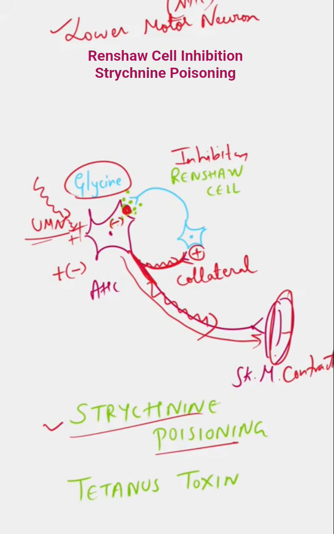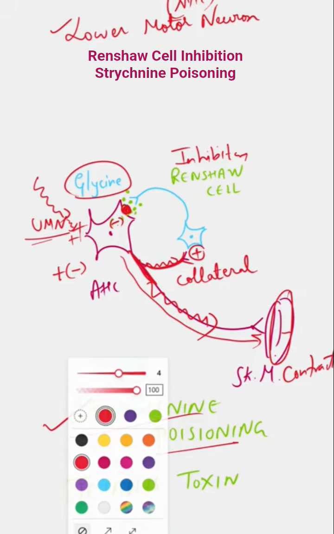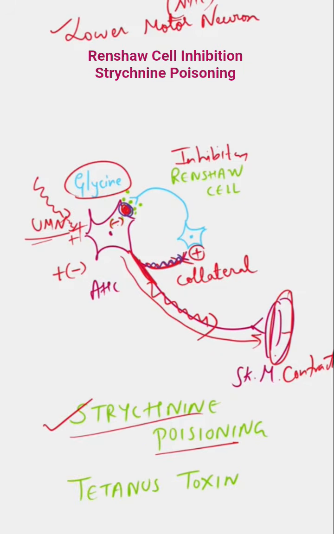So the problem in strychnine poisoning is that the glycine receptors are affected. So there is blockage of this glycine receptor by the strychnine toxin. So what will happen? Even though your anterior horn cell activates Renshaw cell, glycine is released by the Renshaw cell, but it cannot act on the receptor and inhibit your anterior horn cell.